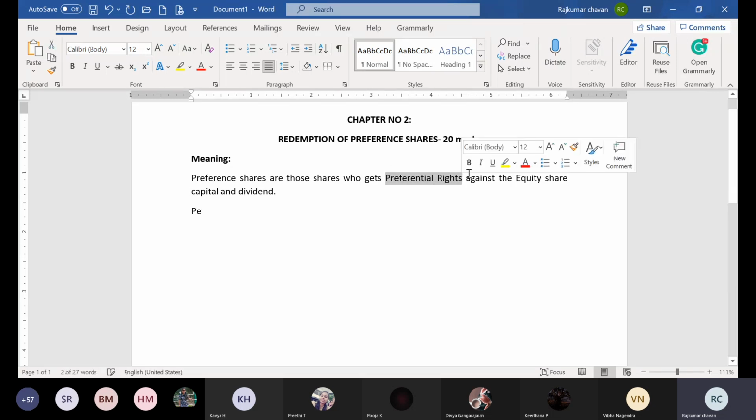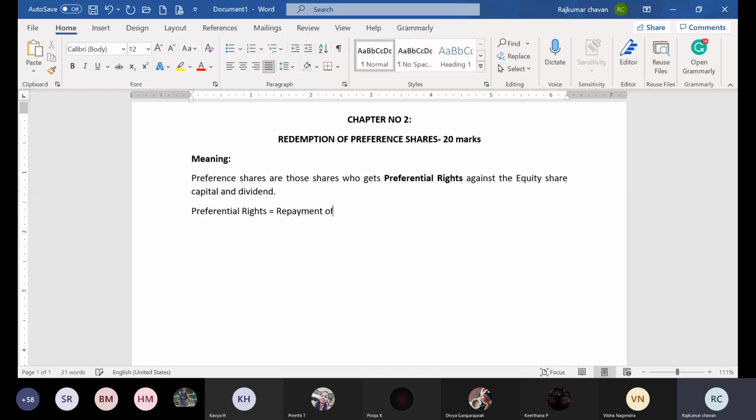What is the meaning of preferential rights? These preference shareholders get preferential right in repayment of capital plus dividend.